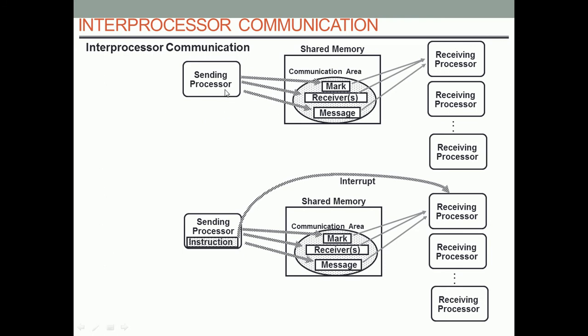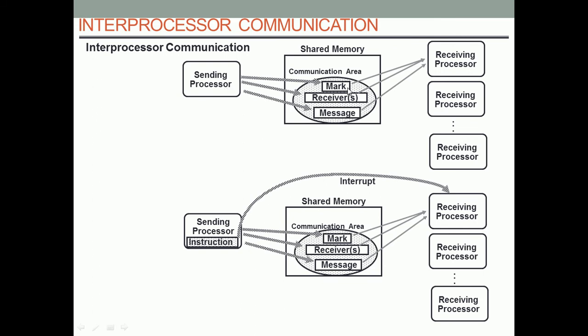If the sending processor wants to communicate with the receiving processor, it will first mark the communication area in the shared memory and instruct that this is the message for the receiver, along with the receiver address, and then provide the message to that shared memory area.